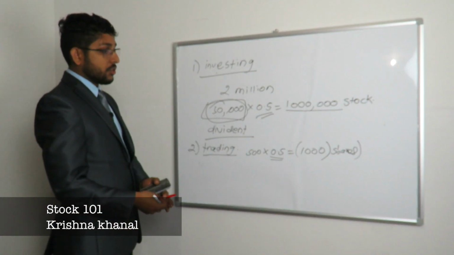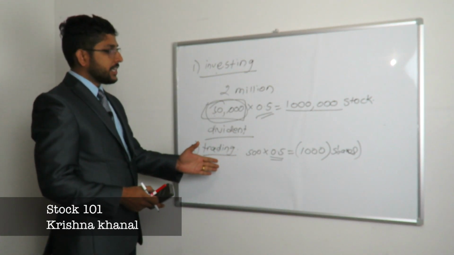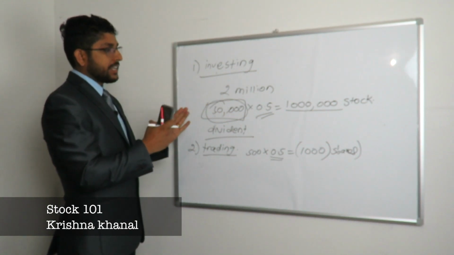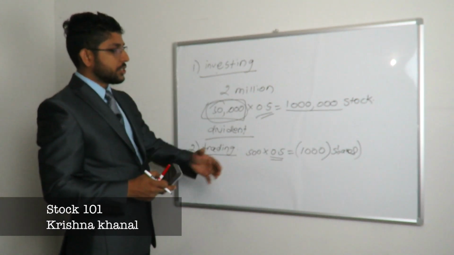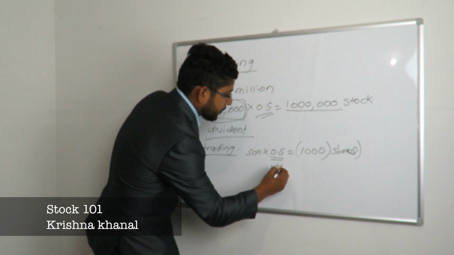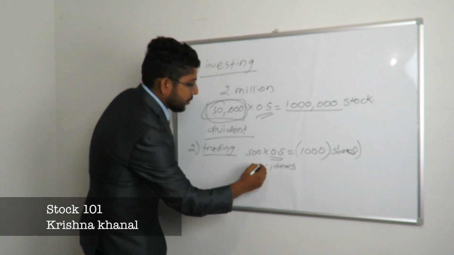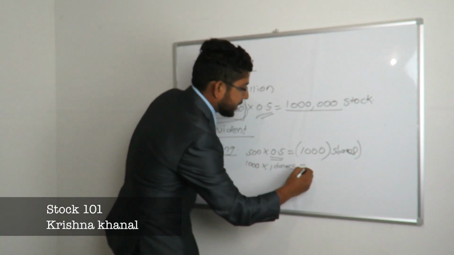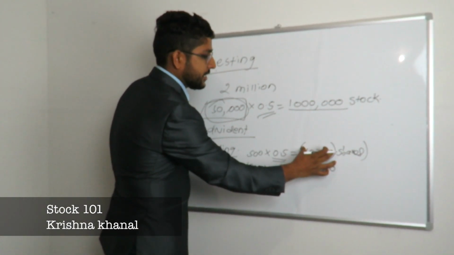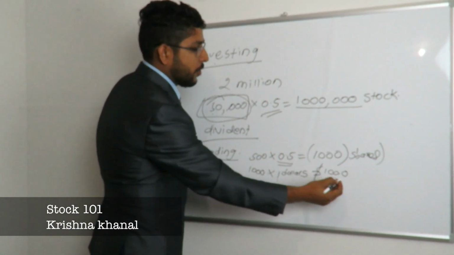So what makes the stock go up and down? It depends upon the profit of the company. If the company is making good profit and if the demand is higher, if people like this company and it is a much sought-after company, the stock will go a little bit higher. So if the stock price goes higher, like let's say $1, and you already have 1,000 shares, with these 1,000 shares you'll be making $1,000, because you bought 1,000 shares from this company at 50 cents. Now it is $1, so you have $1,000 now.